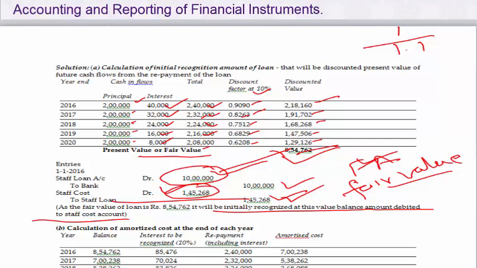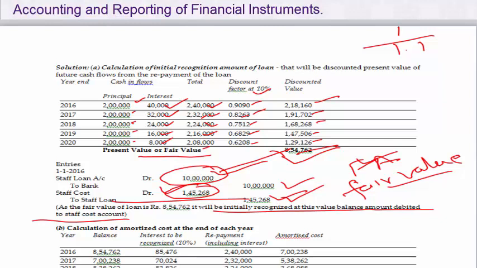So the characteristics of contractual cash flow will change. Therefore, in that case it will be categorized at fair value through profit or loss. But in this case, it qualifies for carrying at amortized cost in the balance sheet.